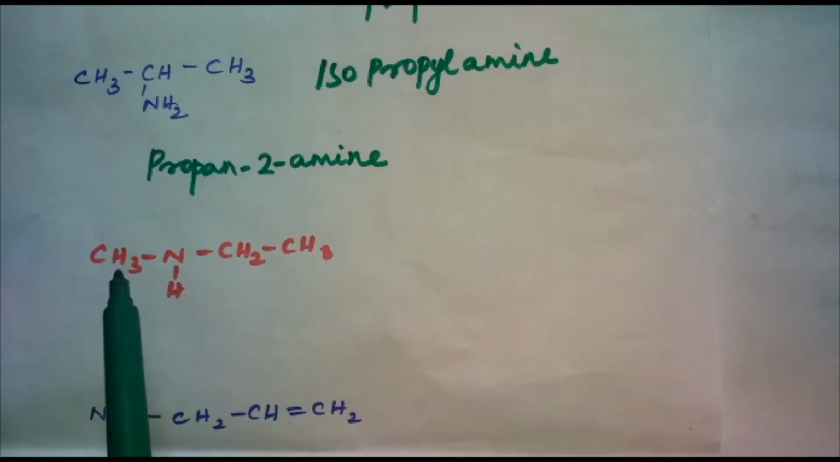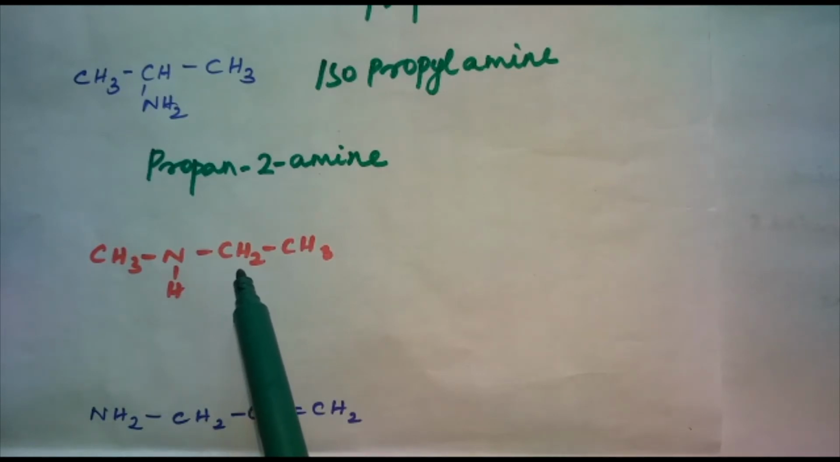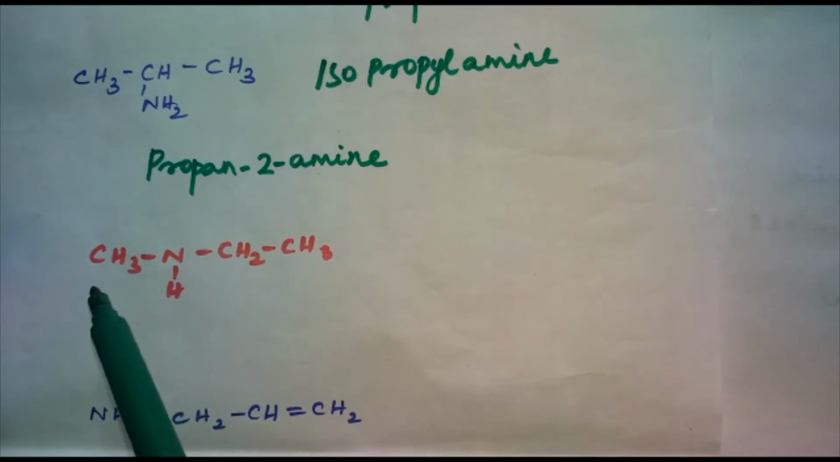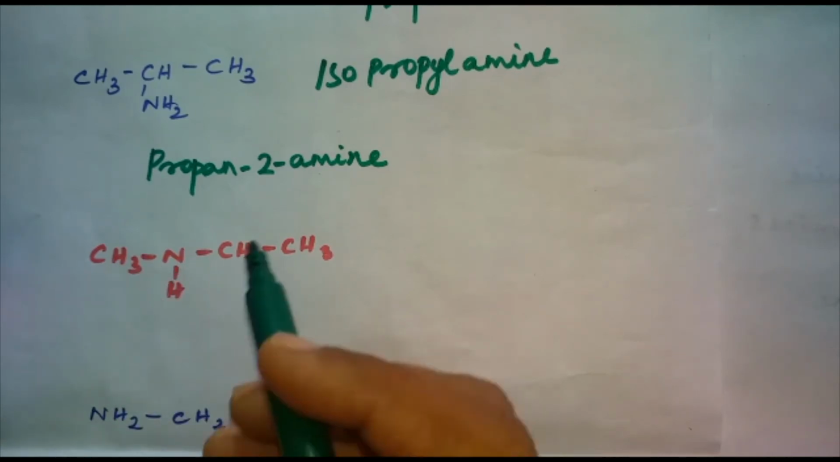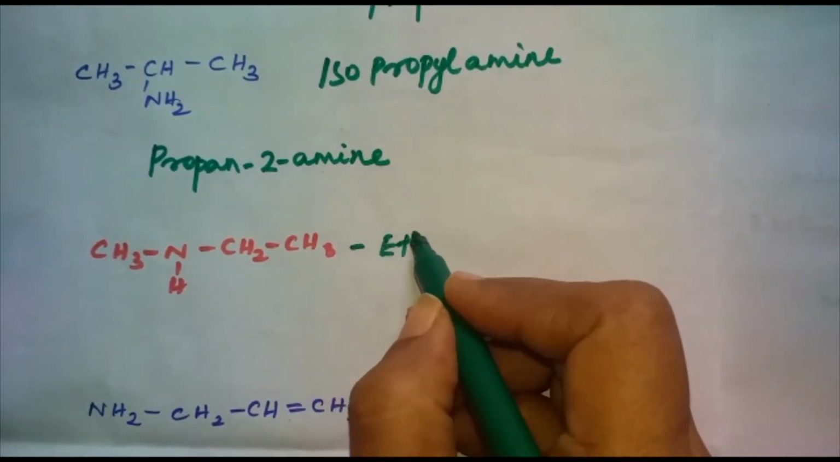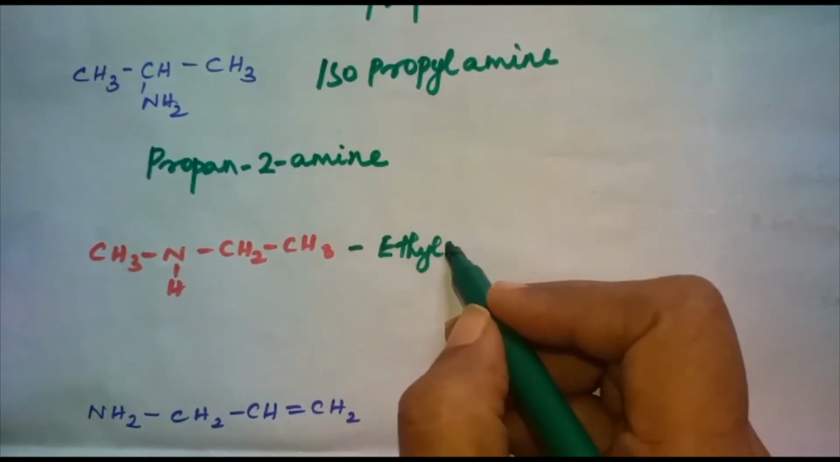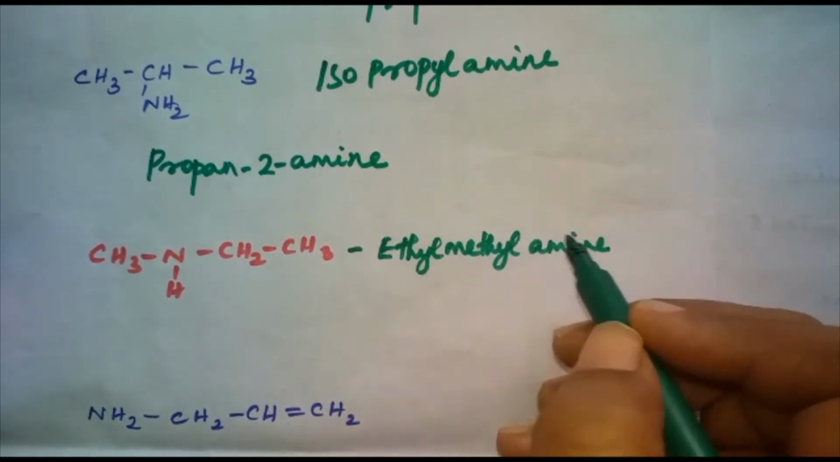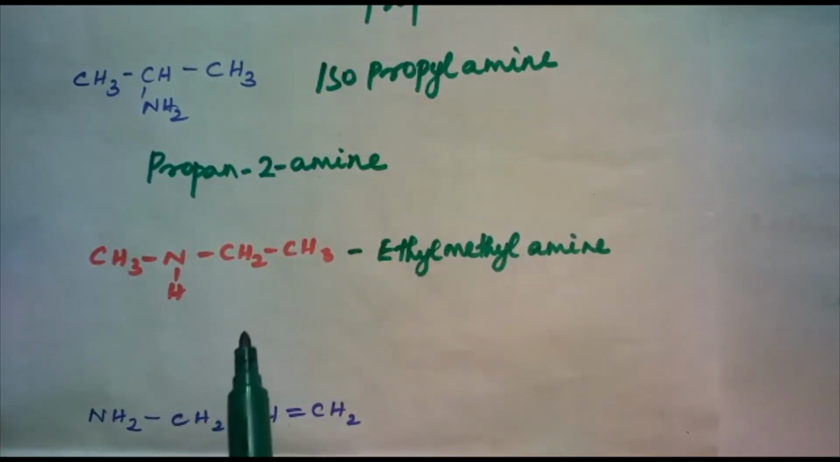Let's see the next compound. Here, we have 2 different alkyl groups. So this is an example of a mixed amine. Here we have an ethyl group and here we have a methyl group. So how do we name this compound? What is the common name? This is the ethyl group. This is the methyl group. According to alphabetical order, we have ethyl followed by methyl. So the common name of this compound is ethyl methylamine.